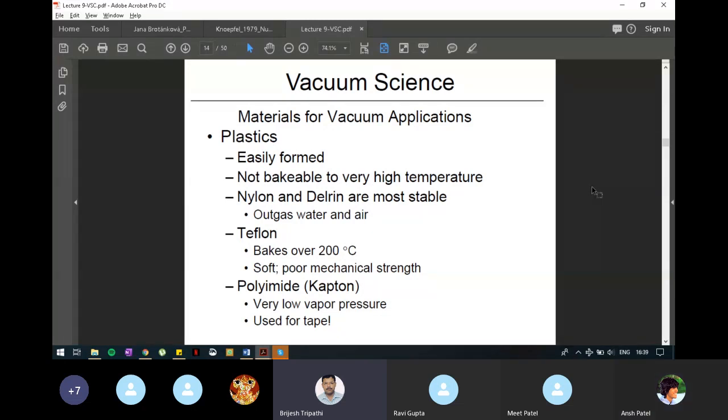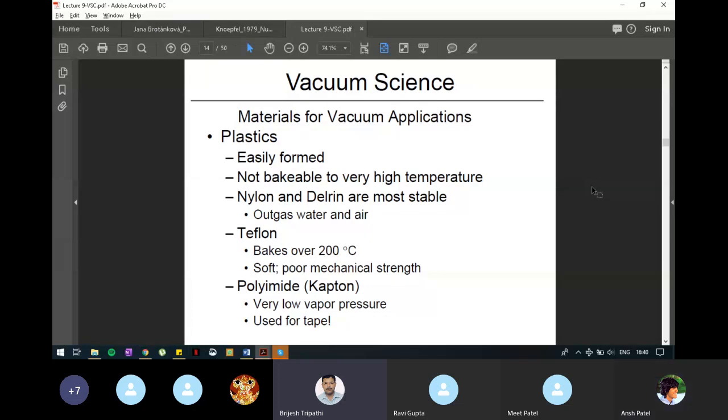Teflon tapes are frequently used to connect two pieces. Teflon lining is also used in some chemical reactions. In a stainless steel container, the inside portion is coated with Teflon so that the chemical reaction will not affect the stainless steel body. Then polyimide, or Kapton.